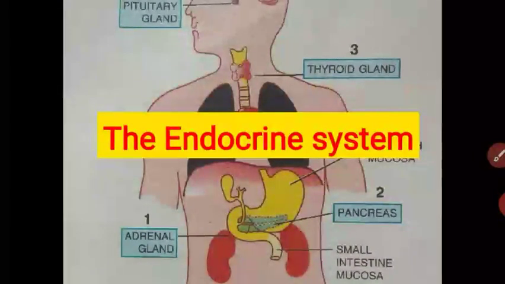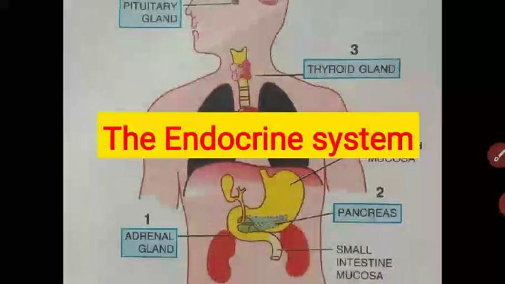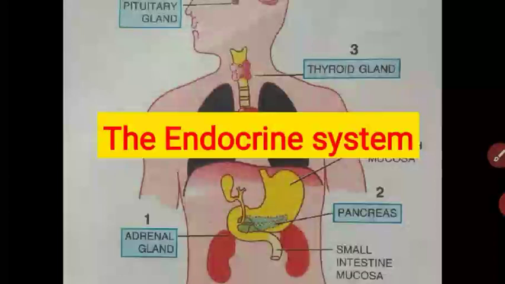Today we are going to start a new chapter, the endocrine system. In this chapter we have to study some glands which are present in our body, and these glands secrete some hormones. One by one we have to study each and every gland.